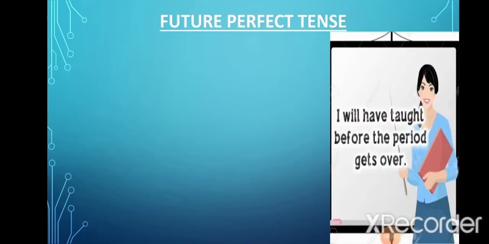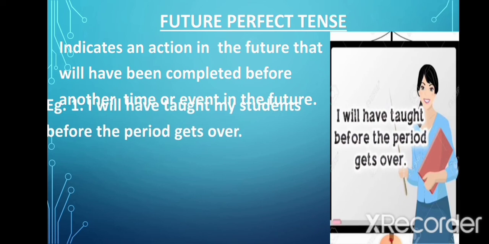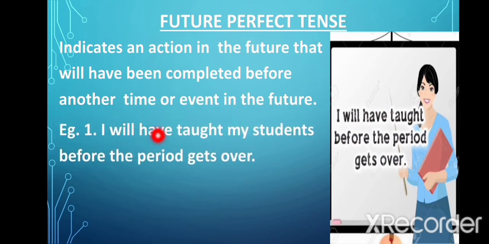The third type of future tense is the future perfect tense. In this, the verb indicates an action in the future that will have been completed before another time or event in the future. Now in such sentences, there are either two actions being mentioned or one action and one time mentioned in the sentence, and one action gets completed before the other action or time. For example, I will have taught my students before the period gets over.